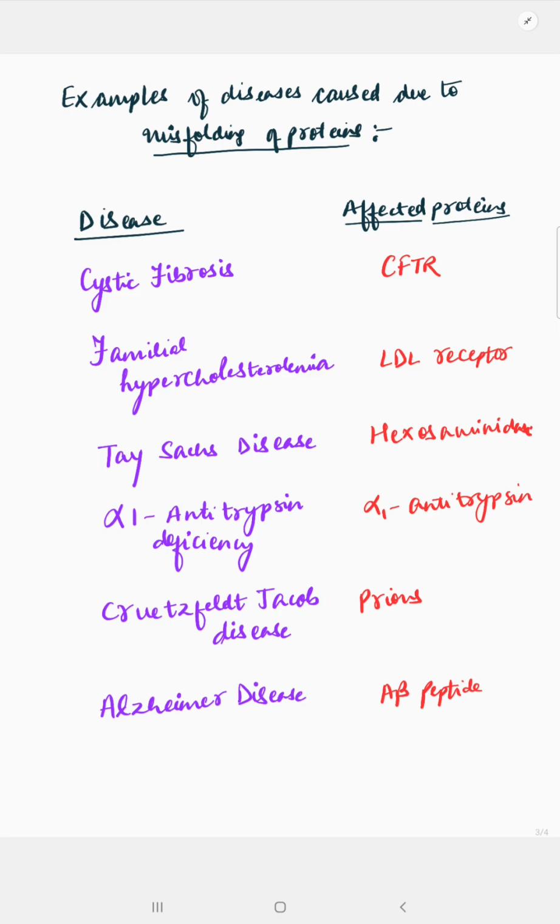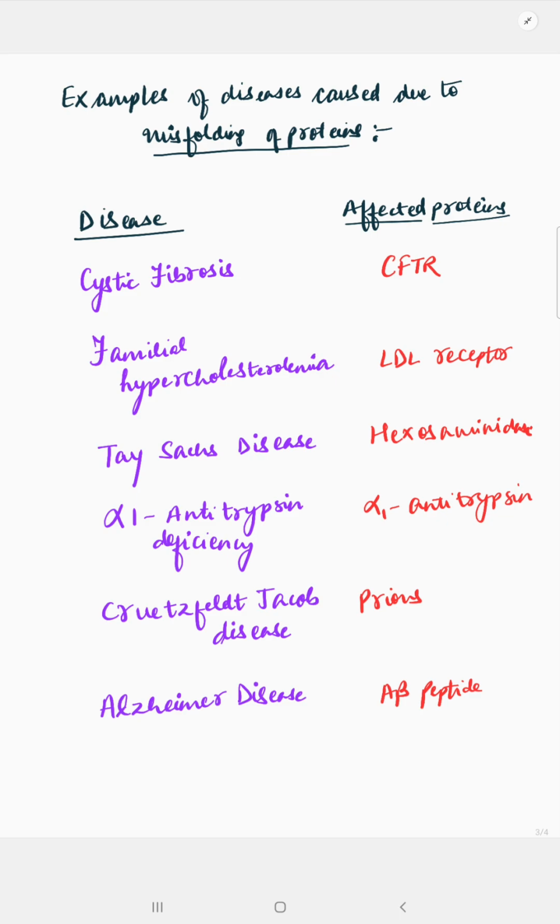Then there is alpha-1 antitrypsin deficiency, in which the alpha-1 antitrypsin protein is affected. This leads to hepatocytic apoptosis, and increased enzyme activity in the lungs causes destruction of elastic tissue, giving rise to emphysema in the lungs.